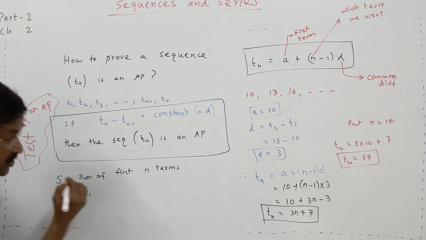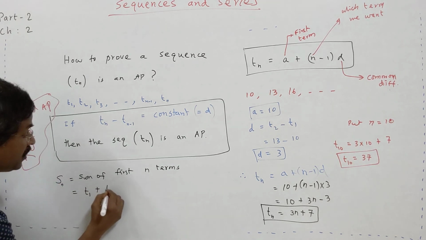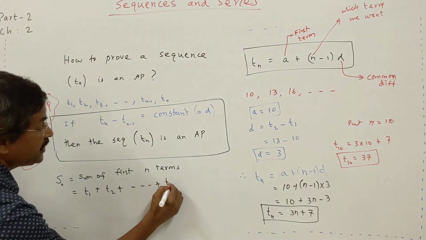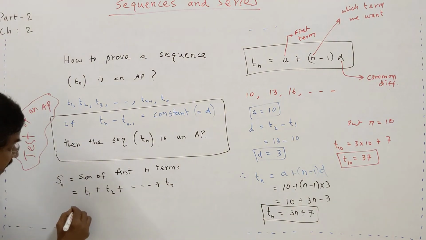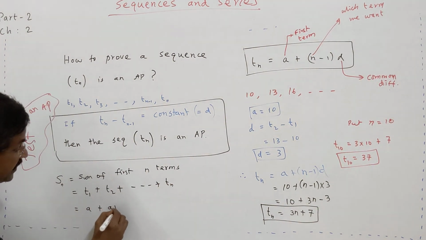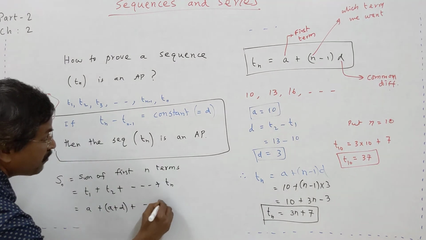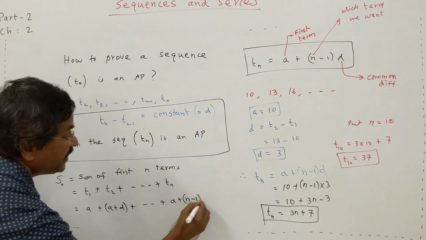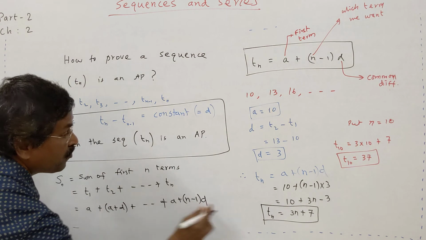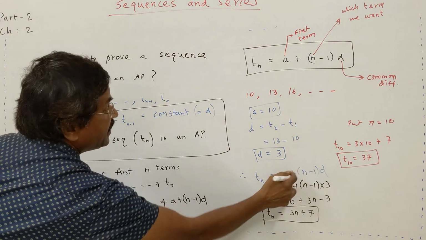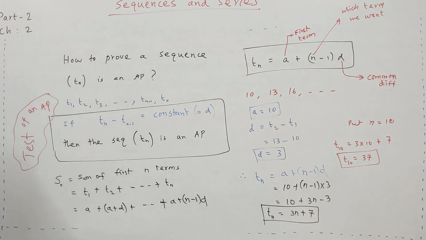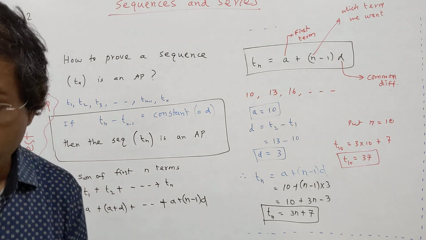It should always start with T1 plus T2 etc. up to Tn. So in an AP it is a plus d plus, up to a plus n minus 1 into d, because the nth term you found is a plus n minus 1 into d. For this summation, we have a formula.